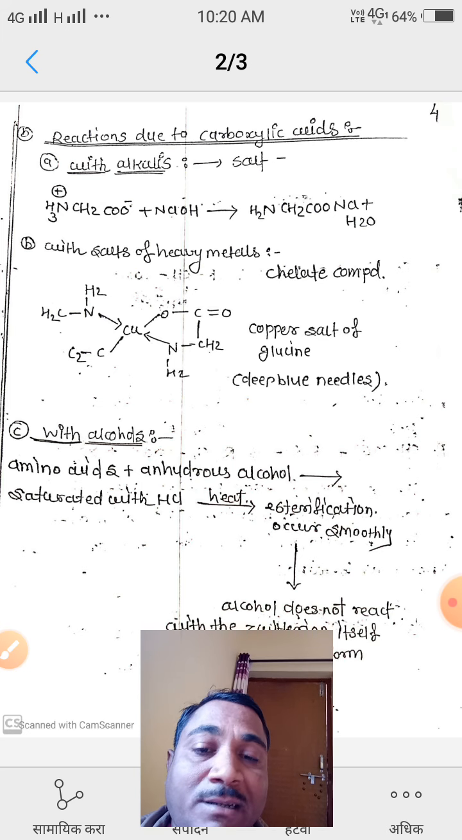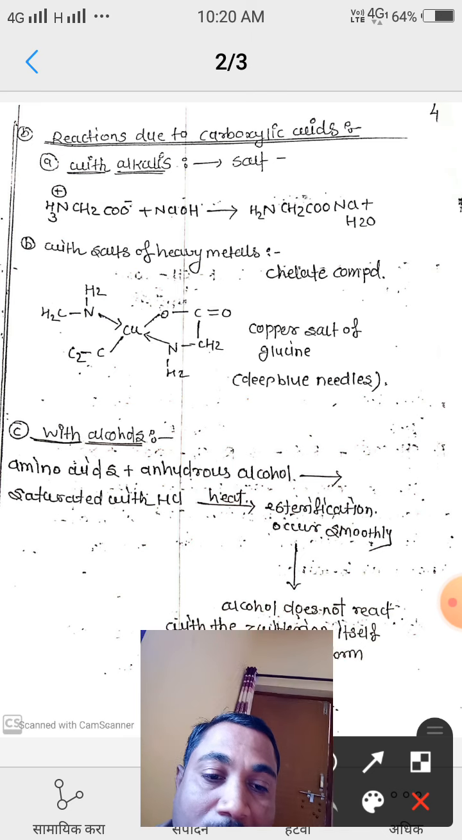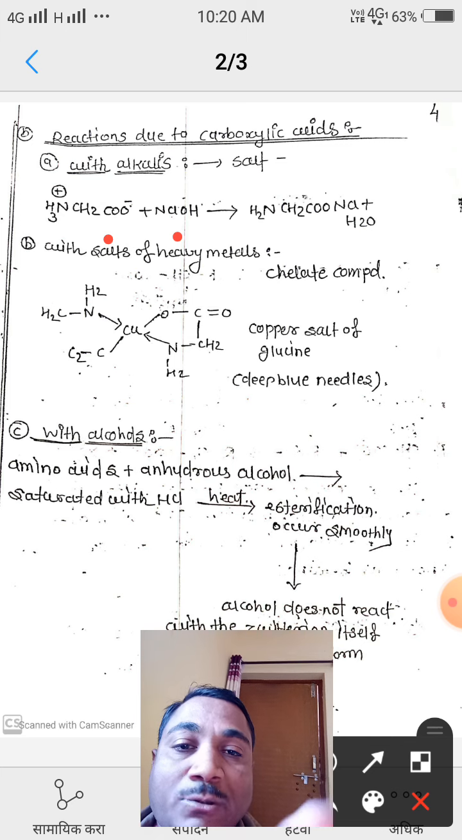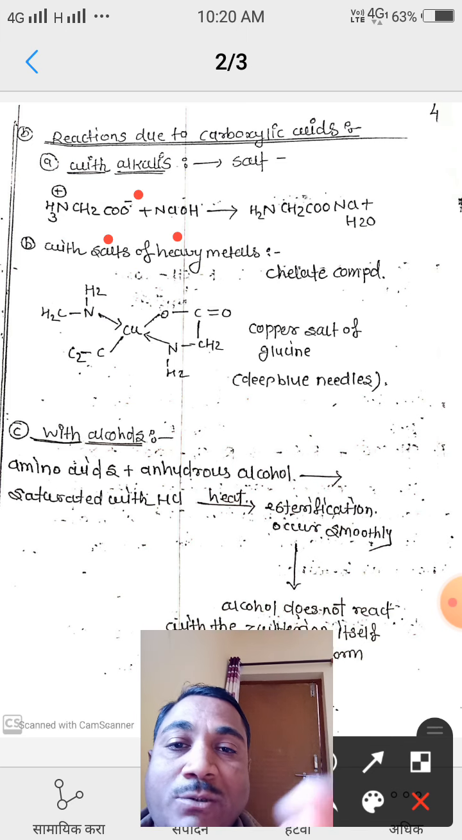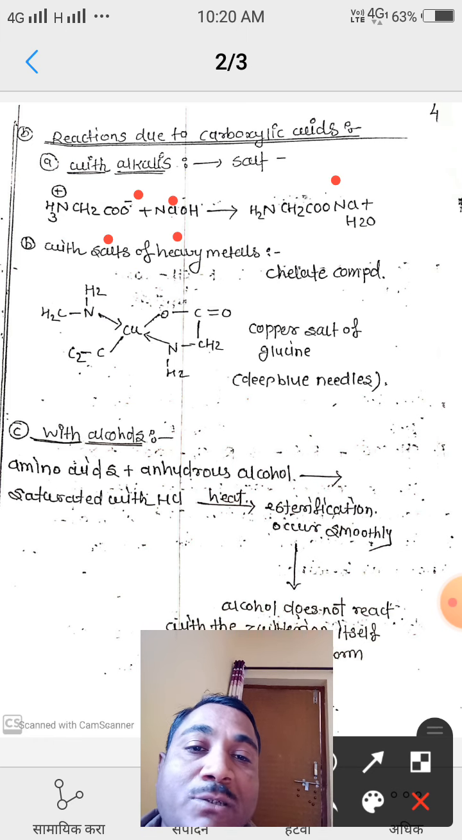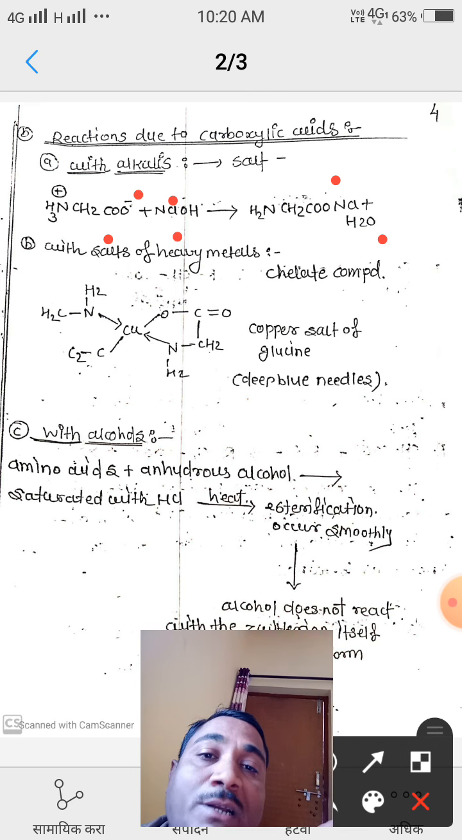When the amino acid reacts with sodium hydroxide, then the hydrogen atom of the carboxylic group is replaced by Na group. So the product formed is the sodium salt of alpha amino acid with the elimination of a water molecule. This is our first reaction, which occurs due to the carboxylic group in an amino acid.